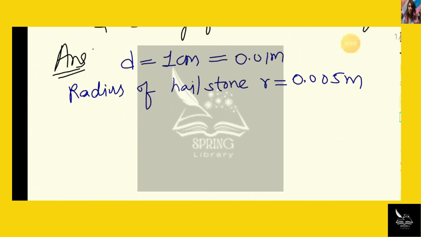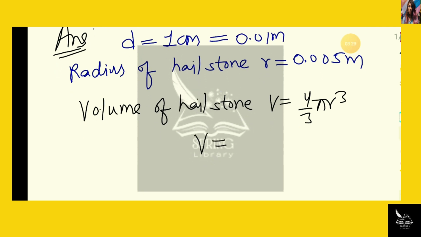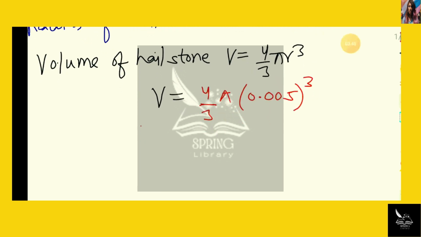After finding the radius, the volume of hailstone will be v is equal to 4 over 3 pi r cube. So use this formula for volume. Substituting the data, v is equal to 4 over 3 multiplied by pi multiplied by 0.005 whole cube. Now simplify it, then the volume is equal to 5.235 multiplied by 10 to the power minus 7 meter cube.